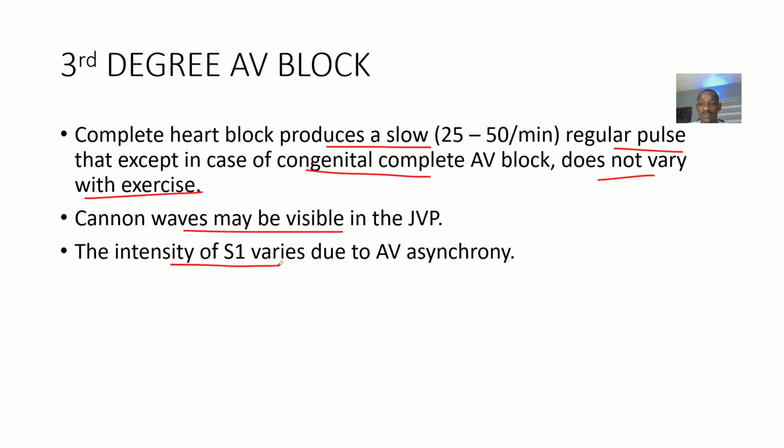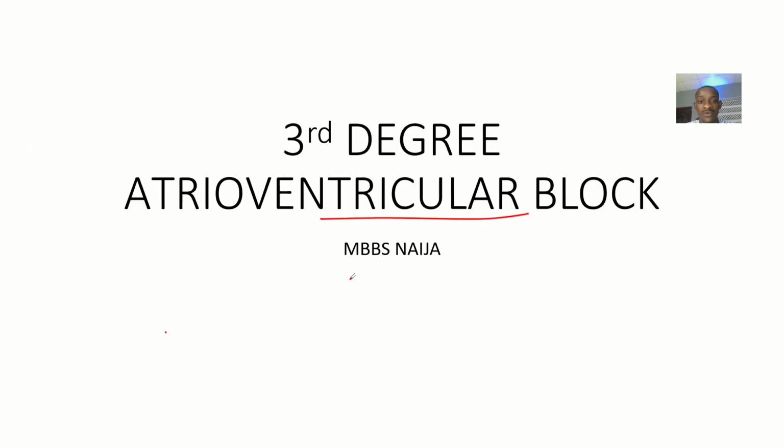Intensity of S1 varies due to what? AV asynchrony. So if you look at the intensity of the S1 sound, okay, that's the first sound, to be varying because the atria and the ventricles are no longer synchronizing. All right, so I think that's it for the third degree atrioventricular block.